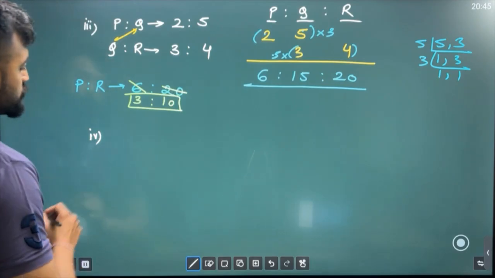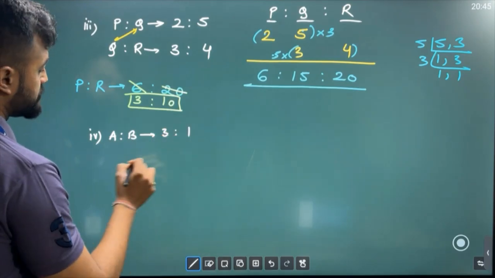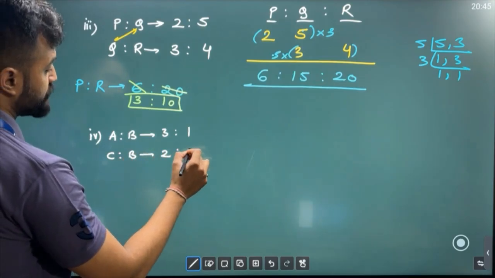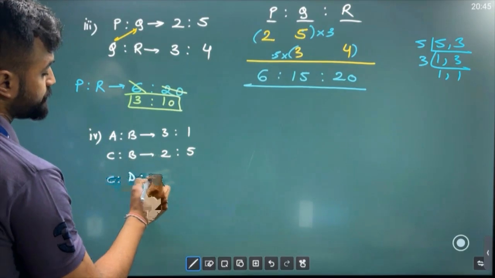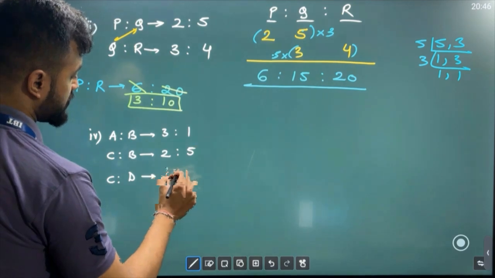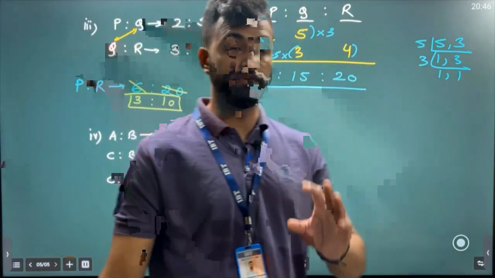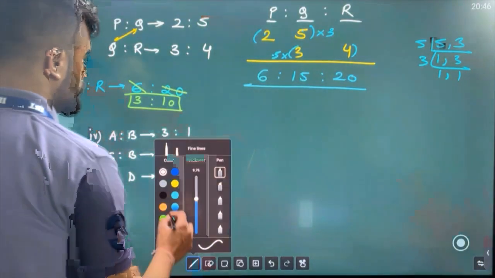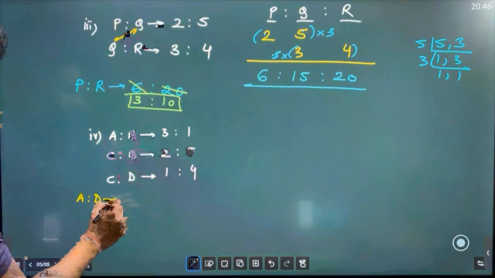Suppose now sir they are giving you A is to B as 3:1, C is to B as 2:5, okay, and let's take one more ratio, C is to D also is given to you as, suppose 1 is to 4. Arey sir, 3 ratios sir, yes, and now they are asking you to find what sir? They are asking you to find the relation between A is to D, what is it?